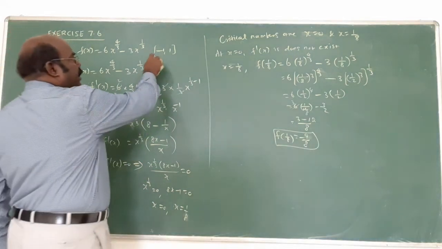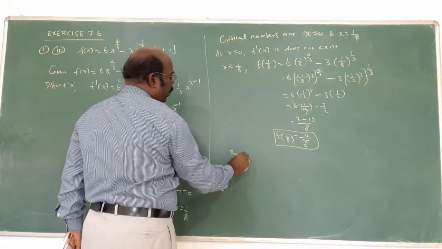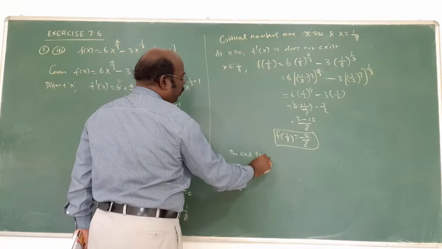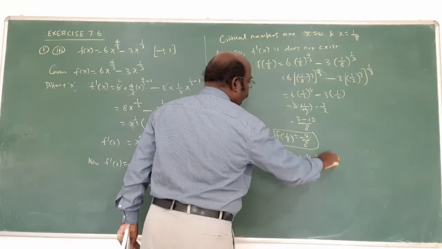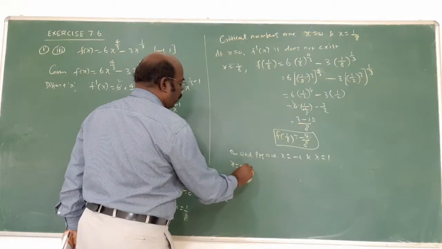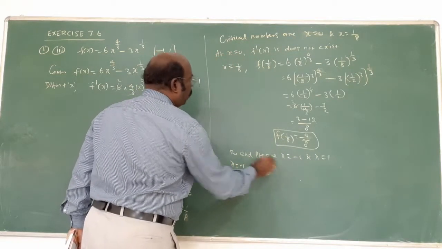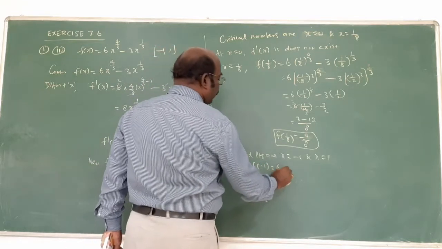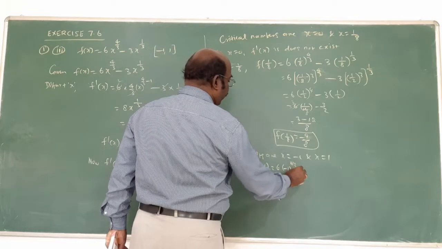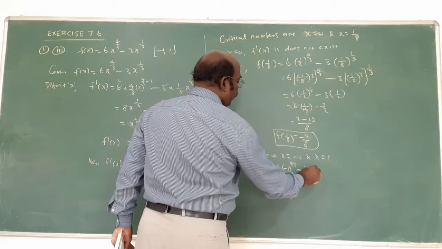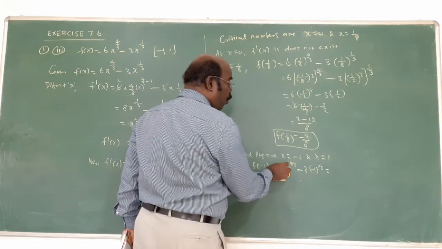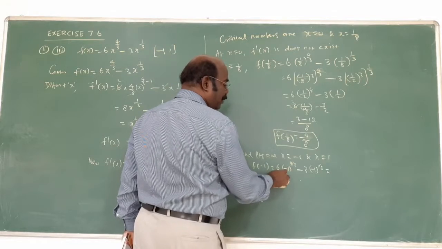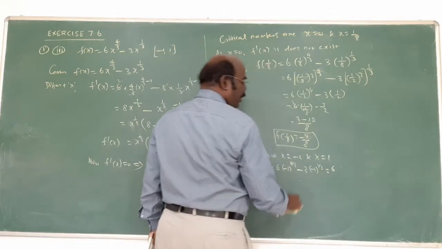Next, actually, the end points are x equal to minus 1 and x equal to 1. Now when x is equal to minus 1, f of minus 1 equals, substituting, 6 into minus 1 whole power 3 minus 3 into minus 1 whole power 1 by 3. Minus 1 whole power 4 is an even number, that's why plus will come, only 6.